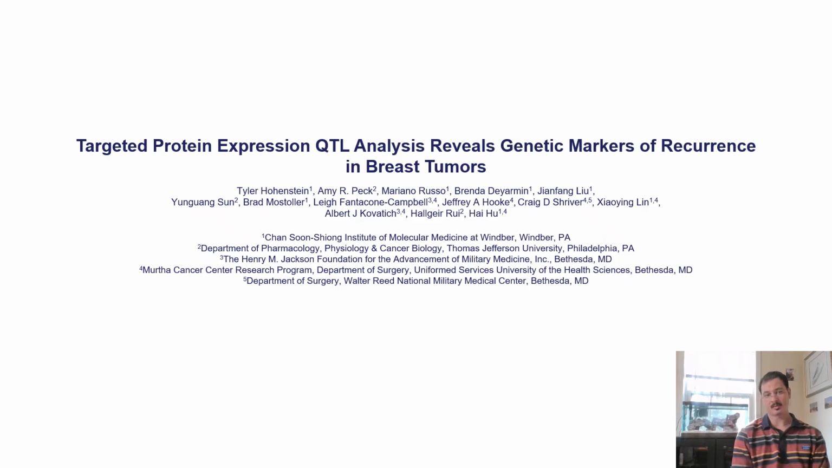I'll be presenting our poster titled Targeted Protein Expression QTL Analysis Reveals Genetic Markers of Recurrence in Breast Tumors.